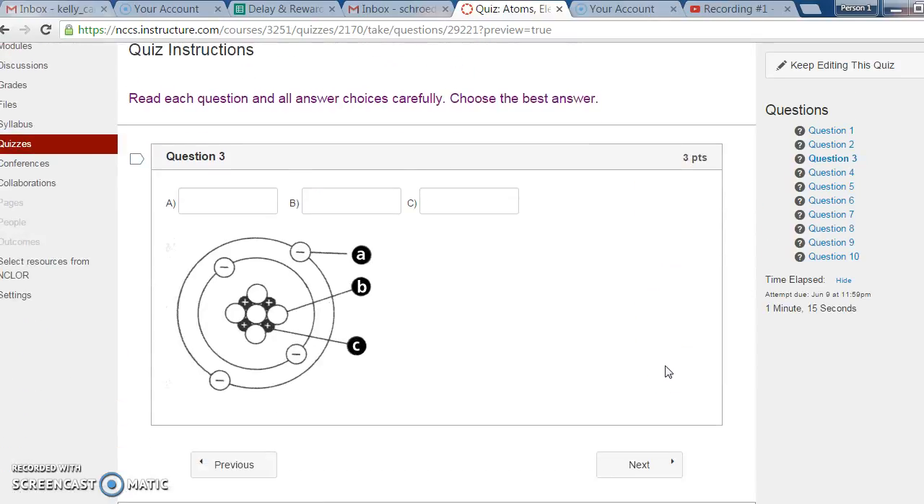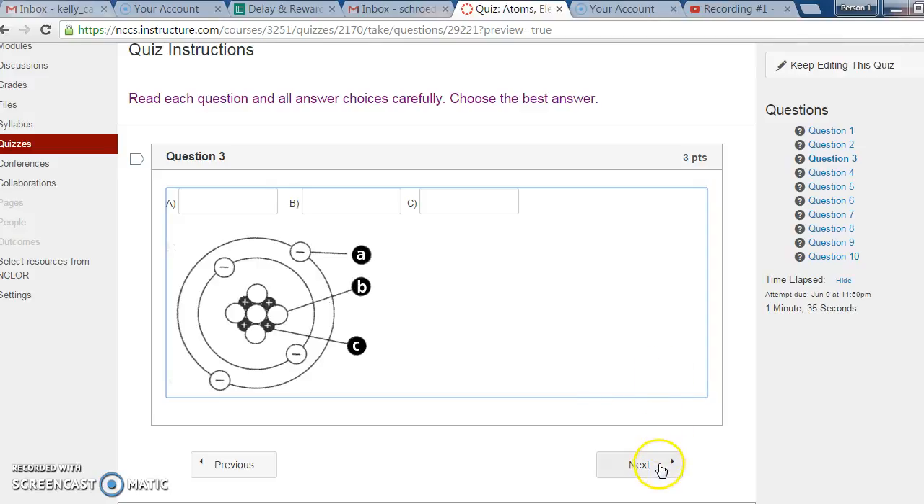Question 3. Type in the correct word for each of the following parts of an atom. A is pointing to the negative charge particle on the outside of the atom. B is pointing to the particle with no charge in the nucleus, and C is pointing to the positive charge particle in the nucleus.